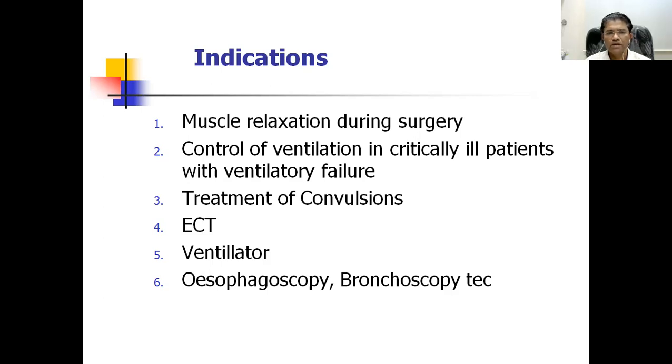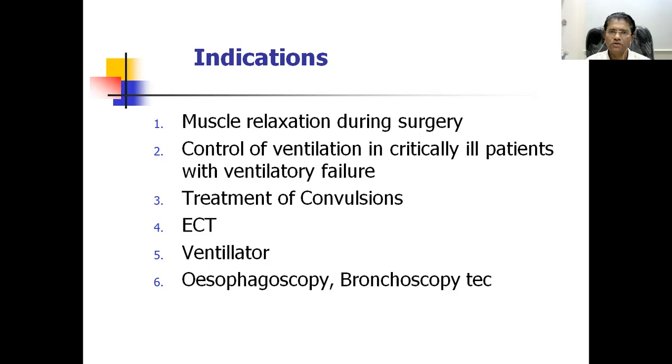Sometimes in some epileptic conditions where the patient is quite resistant to the anti-epileptic drug, the ultimate, or you can say the topmost drug for the control of convulsions is the skeletal muscle relaxant.